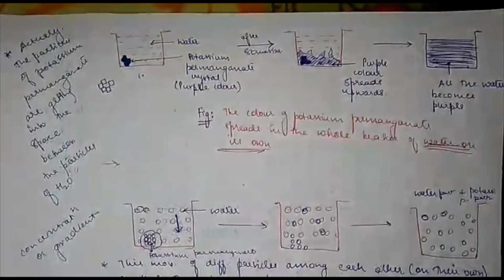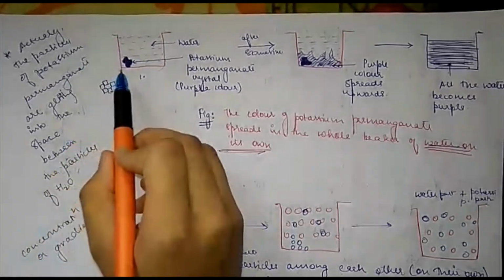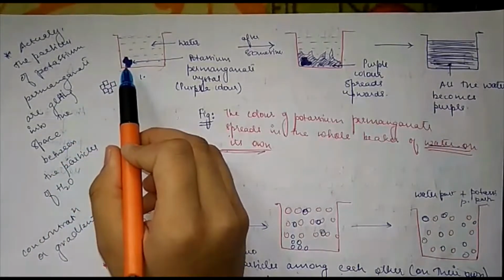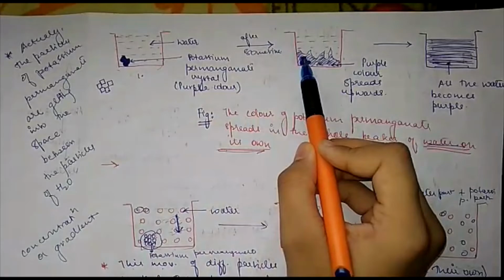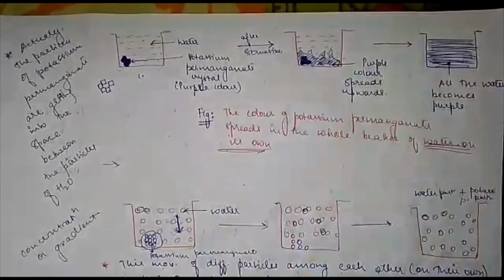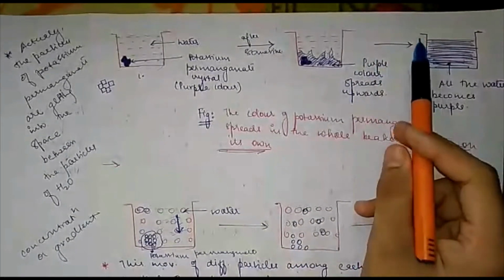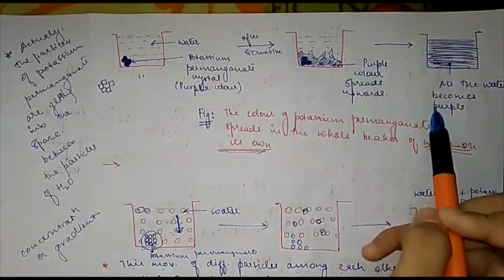Now in this beaker, I am going to put some crystals of potassium permanganate. What is potassium permanganate? It is a purple colored solid substance. After some time, you are going to notice that this potassium permanganate is slowly dissolving in the water, and the purple color is spreading upwards. Wait for some more time and you will notice that the whole water has become purple in color.